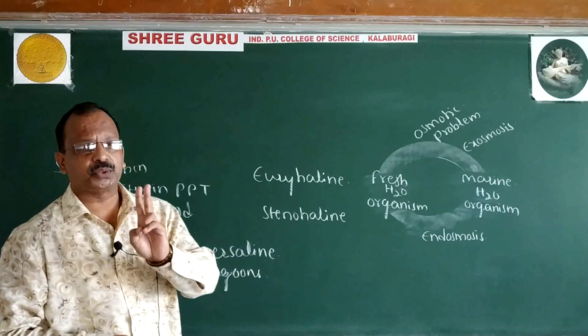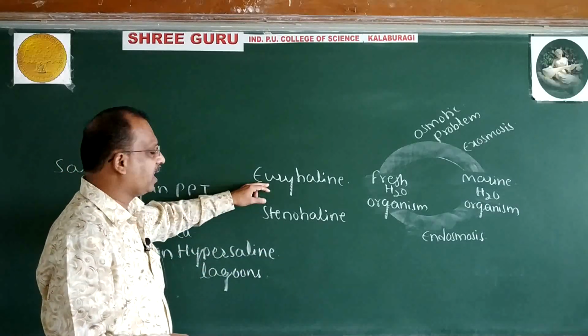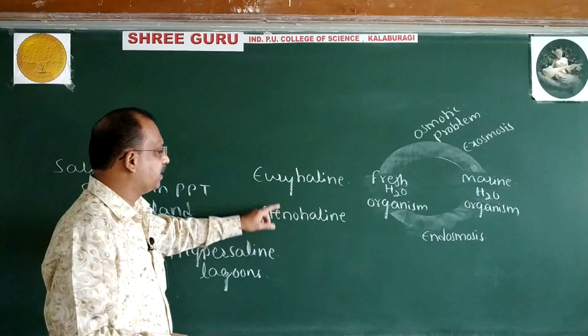Based on tolerance to salt, organisms are classified into two groups, euryhaline and stenohaline.